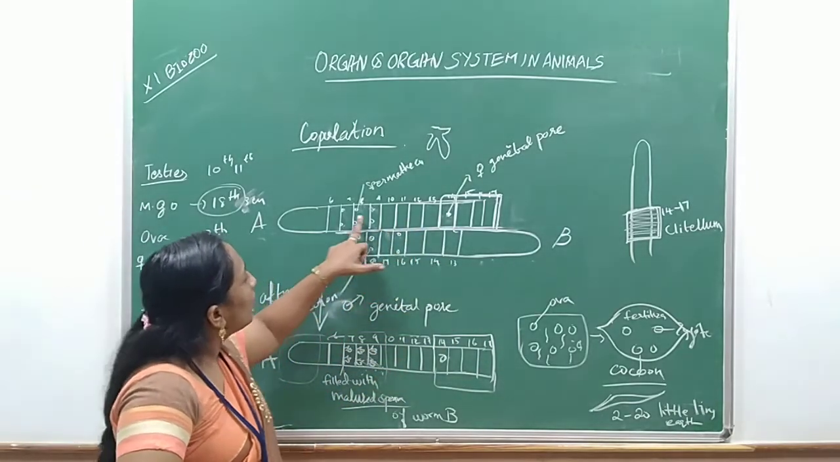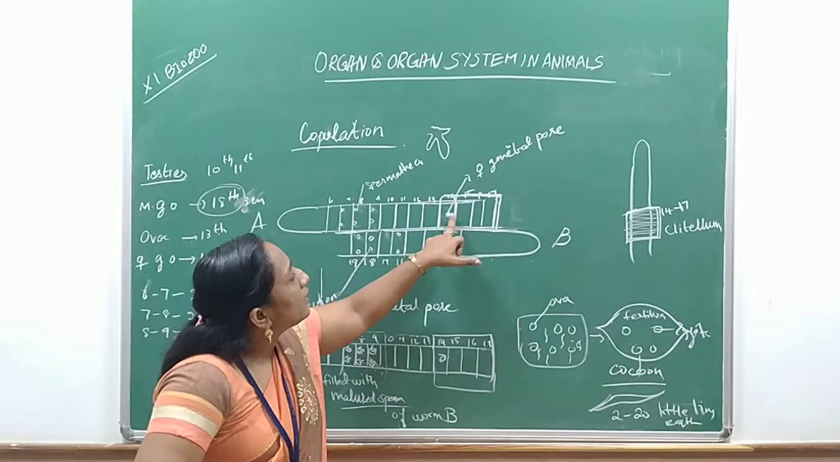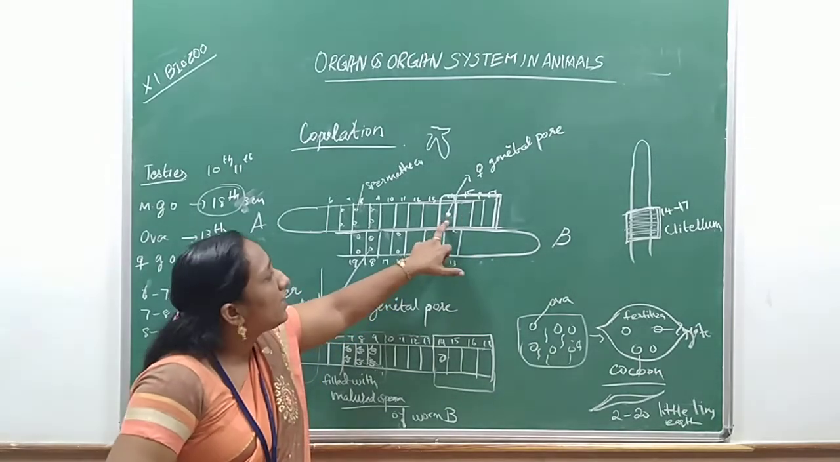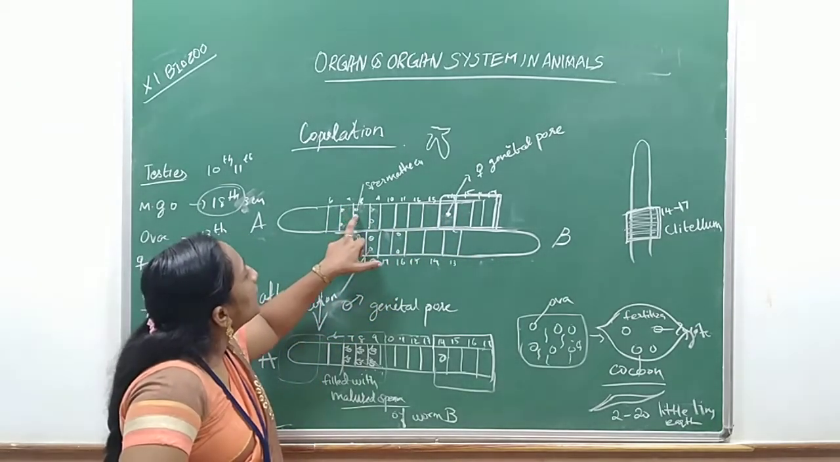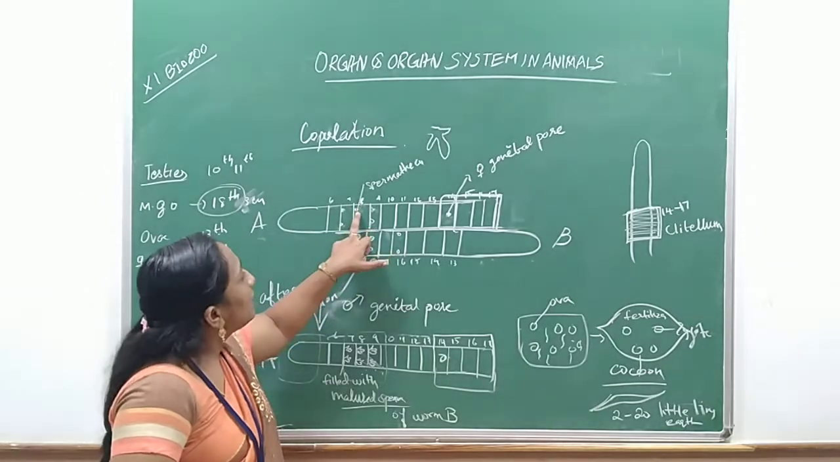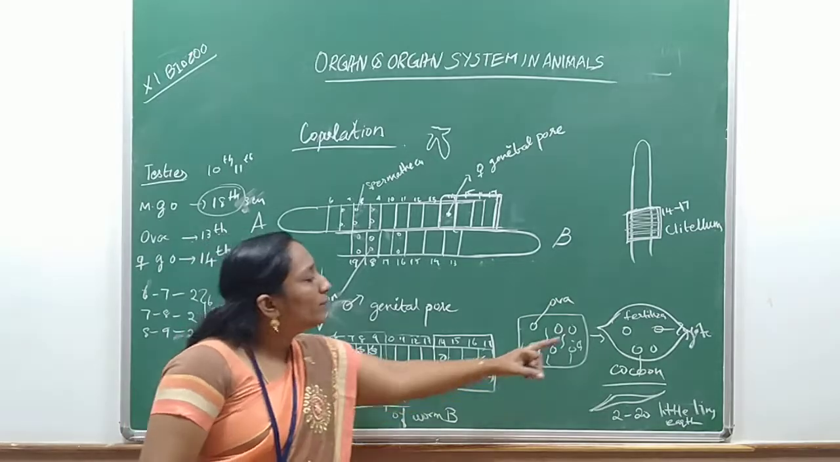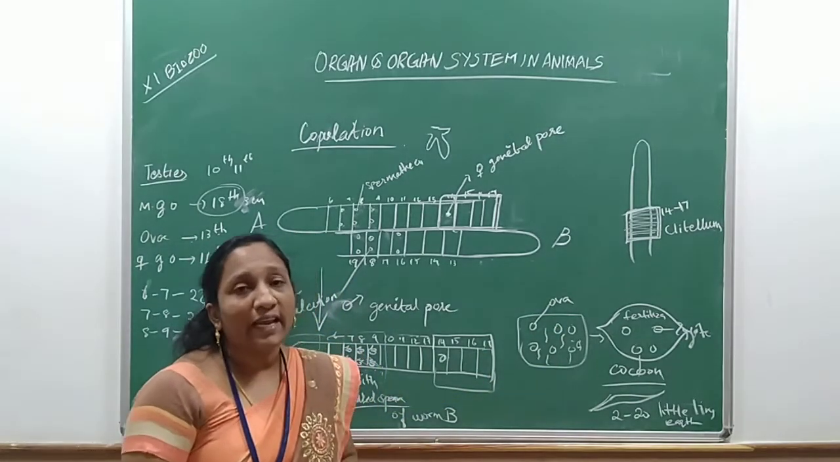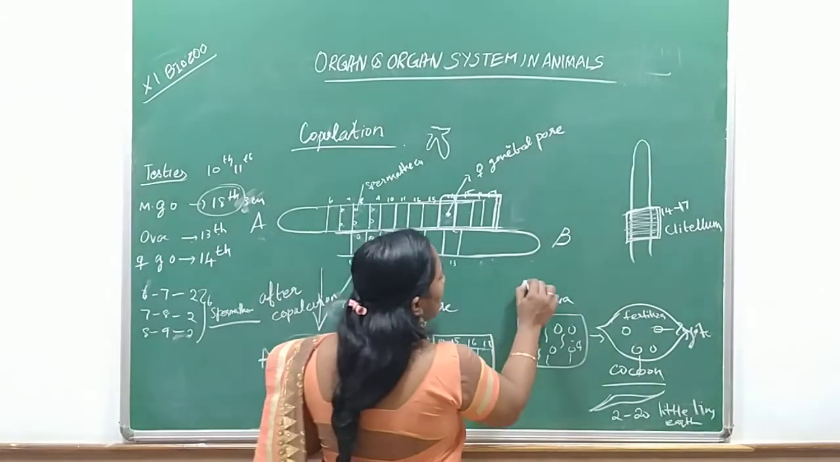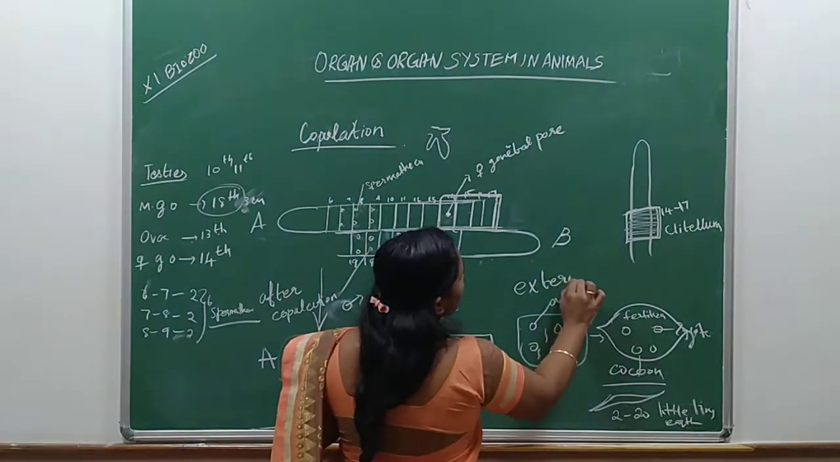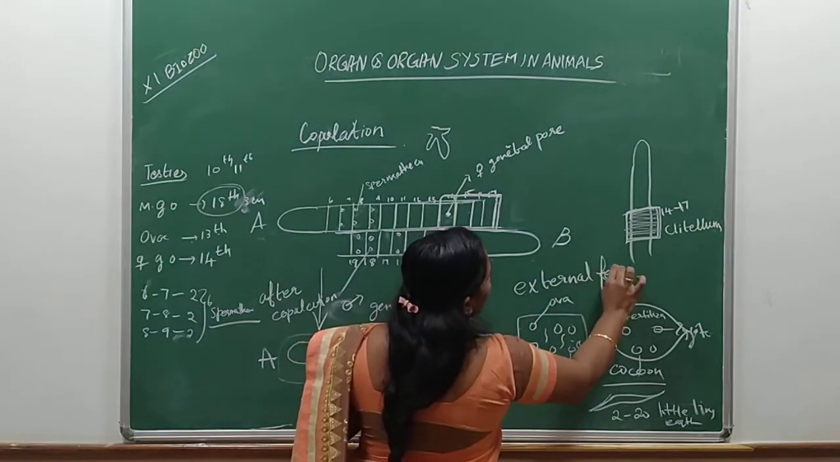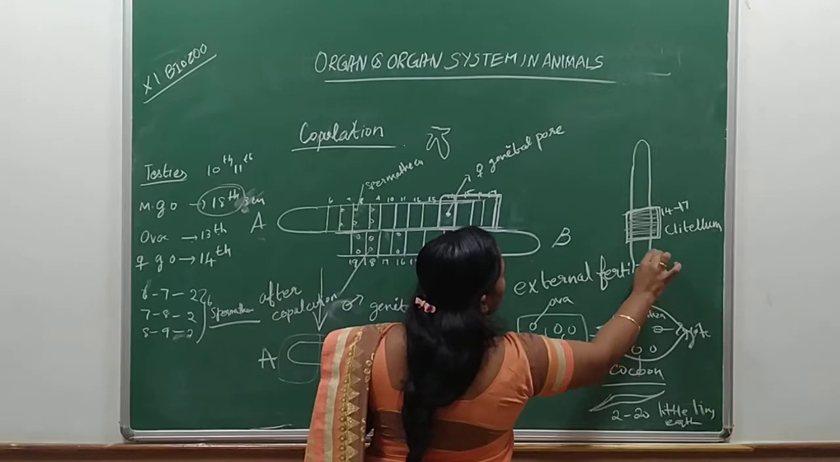When it comes forward, the clitellum is carrying the released egg, and while coming here, the spermatheca releases the male gametes. With both, it comes out and forms the cocoon stage, and inside the cocoon only the fertilization takes place. So it is called external fertilization.